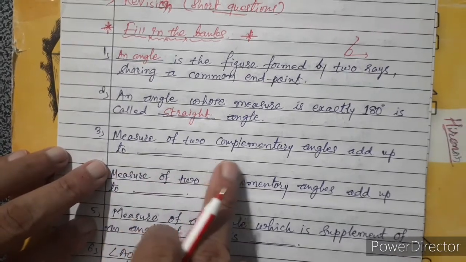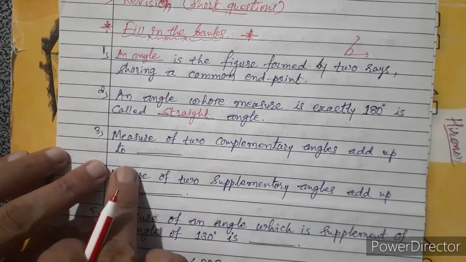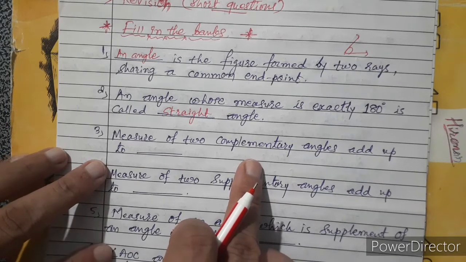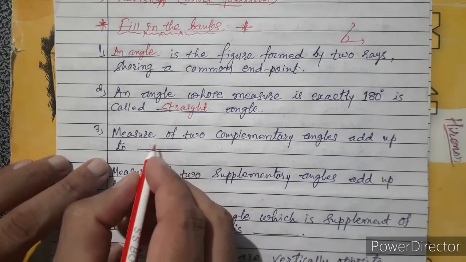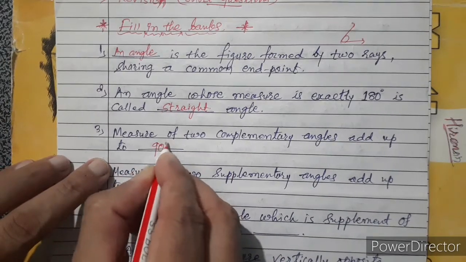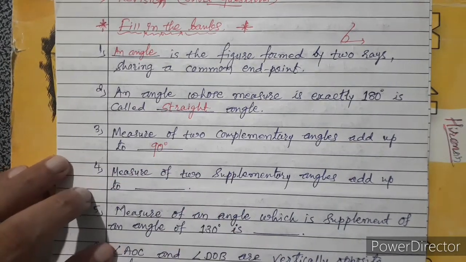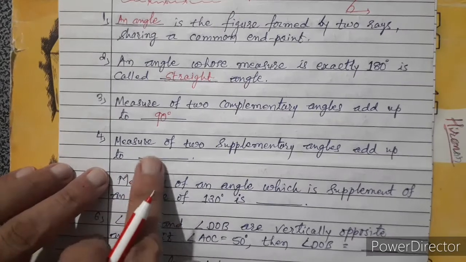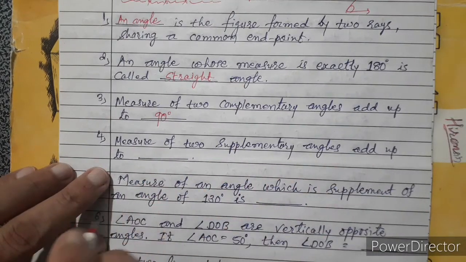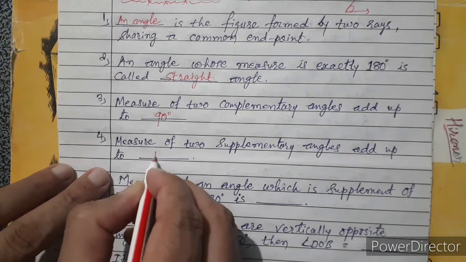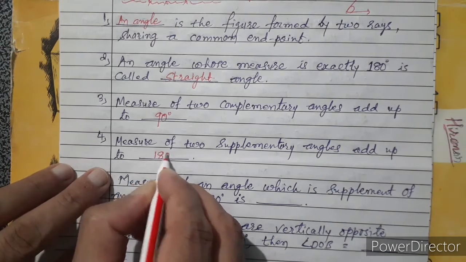Measure of two complementary angles add up to: complementary means two angles whose total is 90 degrees. The measure of two supplementary angles add up to 180 degrees.